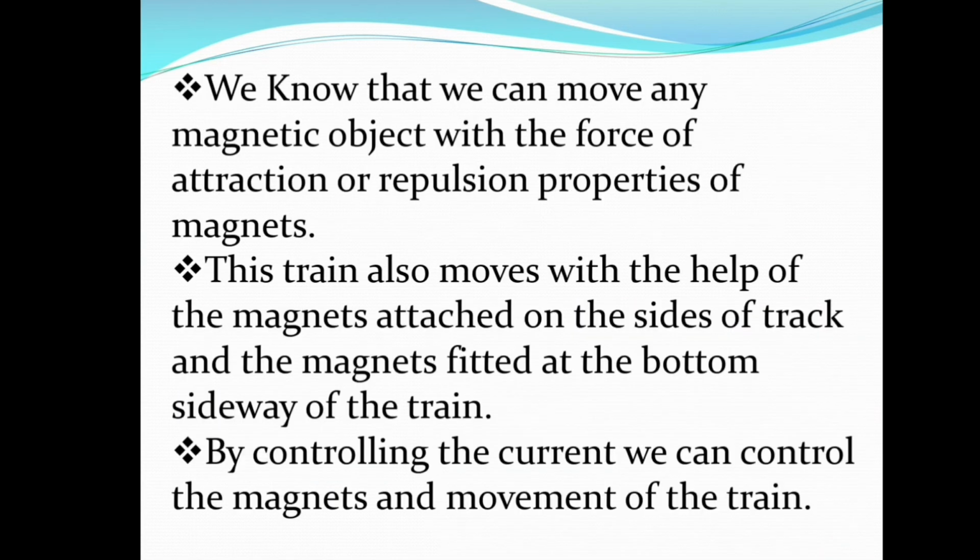We very well know that we can move any magnetic object with the force of attraction or repulsion properties of the magnet. So this maglev train also moves with the help of the magnets attached on the sides of the track and the magnets fitted at the bottom sideway of the train. By controlling the current, we can control the magnets and the movement of the train. So this is how the electromagnetic train works.